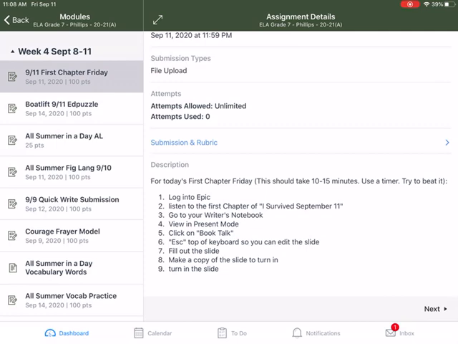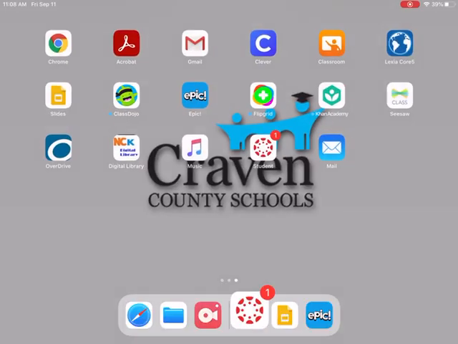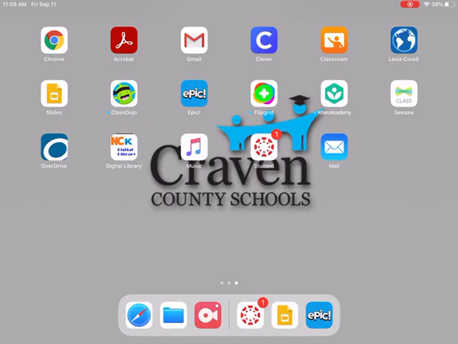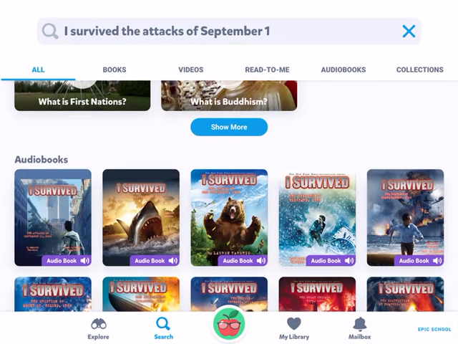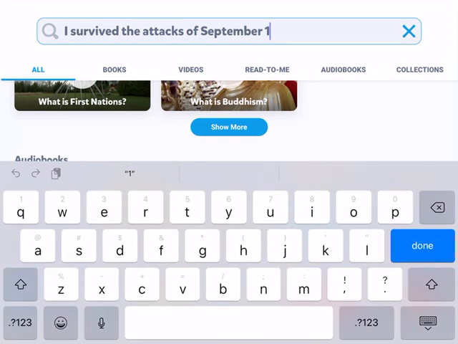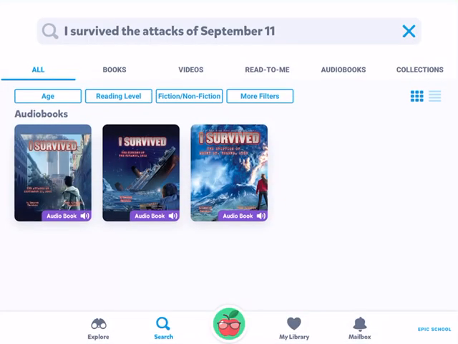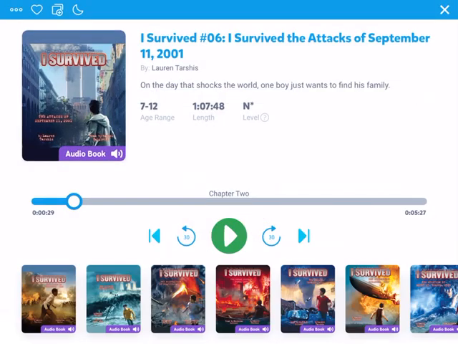So we're going to come out of Canvas by hitting the home button. We're going to click on Epic. I put into the search bar, I Survived the Attacks of September 11. And here we go. It's this one right here with the Twin Towers. And you guys are to read the first chapter.